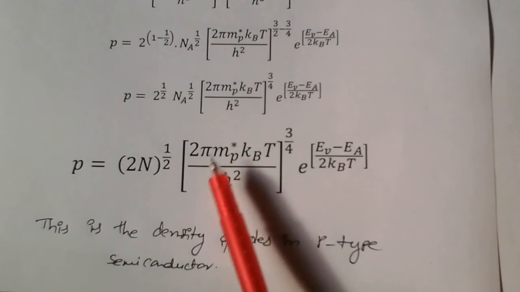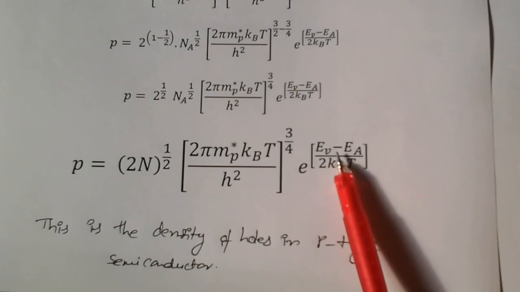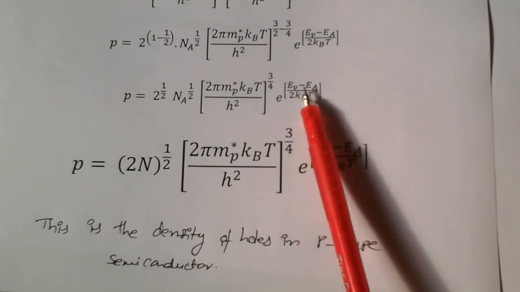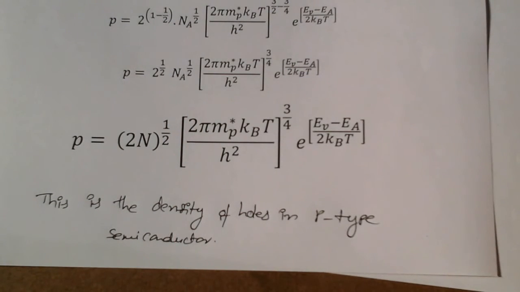(2 pi mp* kBT by h²) whole power 3 by 4, I am writing. E power of (EV minus EA) by 2 kBT, the same value we are getting. This is the density of holes in p-type semiconductor. This last final equation we have to write in the examination.